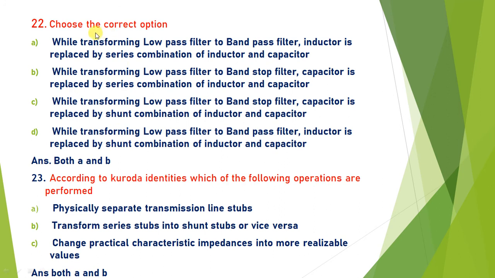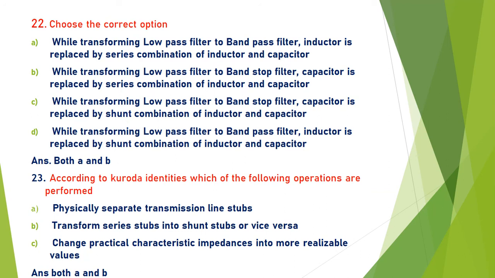Next, choose the correct option. Here the transformation from low pass to band pass and band stop filter is given. Which one is correct? I will tell you in advance that both A and B are correct. If you convert a low pass filter into a band pass filter, then the inductor is replaced by a series combination of inductor and capacitor.